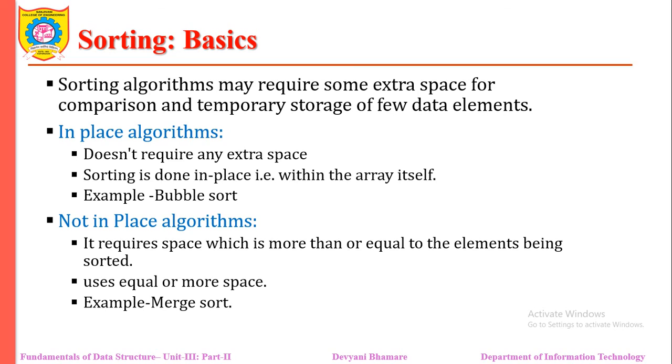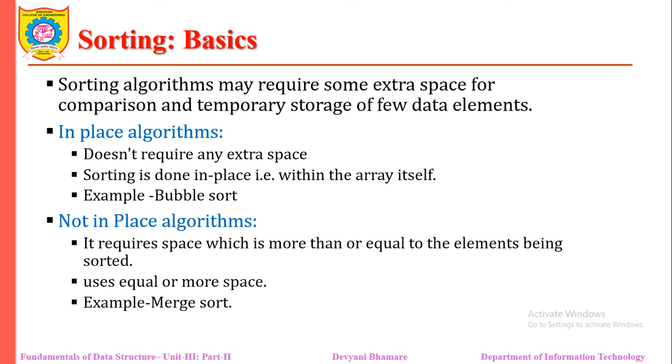The next is the in-place algorithm. Some sorting algorithms may require extra space for comparison or temporary storage of data. An in-place algorithm doesn't require any extra space, meaning sorting is done in its own place, within the array itself.